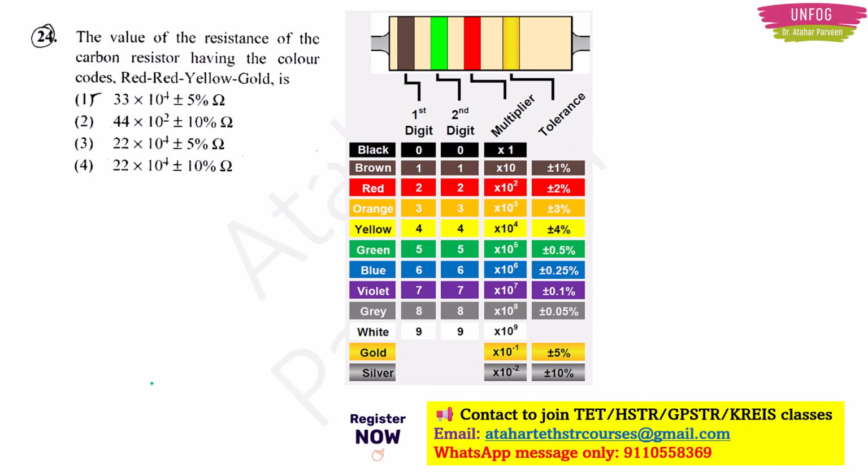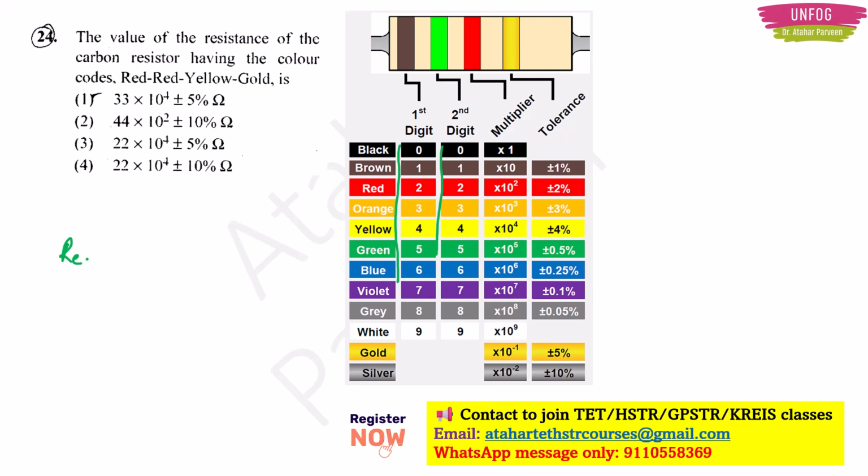Actually, to remember these colors in order, there are many mnemonics, and one of the common ones is B.B. Roy of Great Britain has a very good wife. So the starting letters of these words will give you the order of these colors, and the first digit is for that particular color. These are the numbers, okay, and for the second digit also these are the numbers starting from 0 till 9. Then the third one is a multiplier and the fourth one is the tolerance. So I will tell you with the given question only.